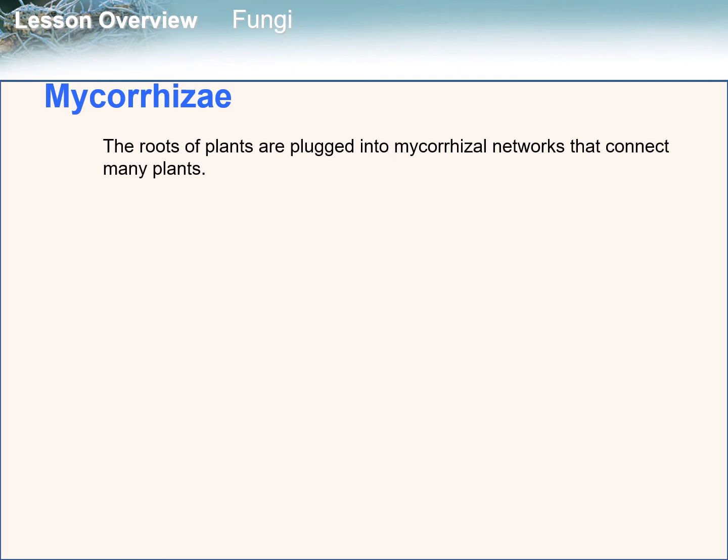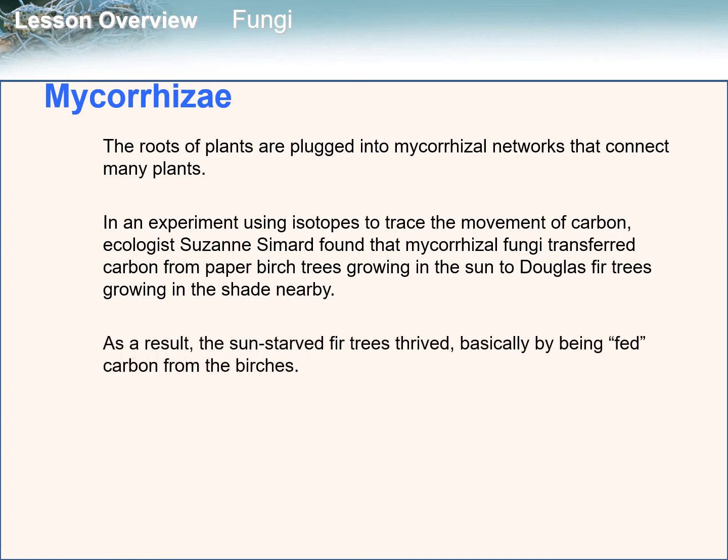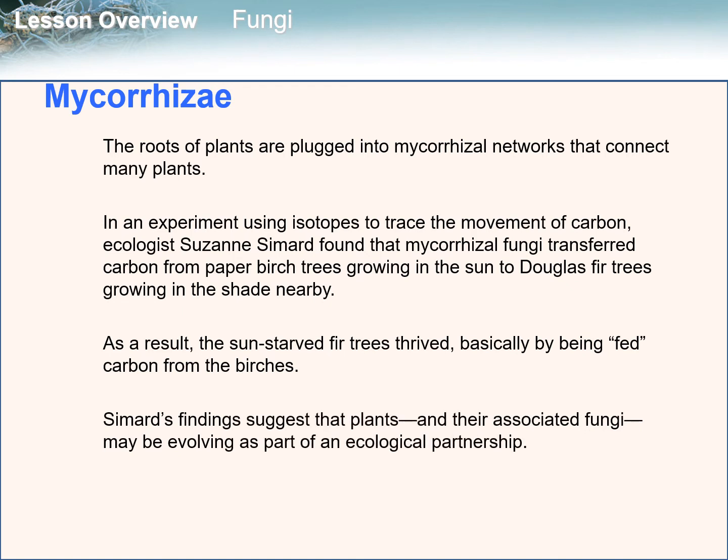The roots of plants are plugged into mycorrhizal networks that connect many plants. In an experiment using isotopes to trace the movement of carbon, ecologist Suzanne Simard found that mycorrhizal fungi transferred carbon from paper birch trees growing in the sun to Douglas fir trees growing in the shade nearby. As a result, the sun-starved fir trees thrived, basically by being fed carbon from the birches. Simard's findings suggest that plants and their associated fungi may be evolving as part of an ecological partnership.